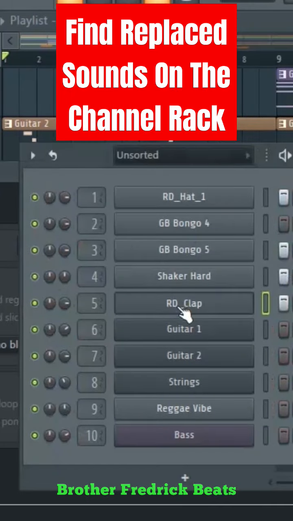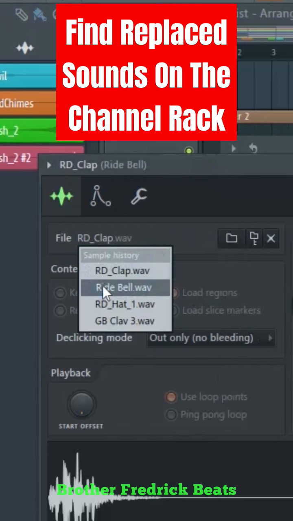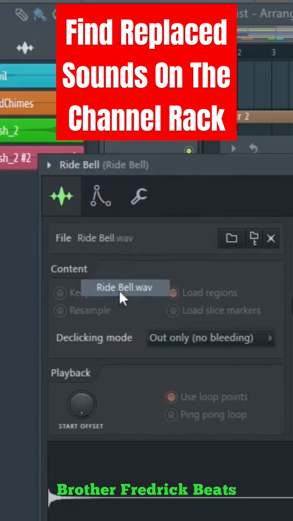So if I were to come here, just remember the sound like here. If I were to right click here, the one which I've replaced is a ride bell. If I click here, you can see my bell is back.